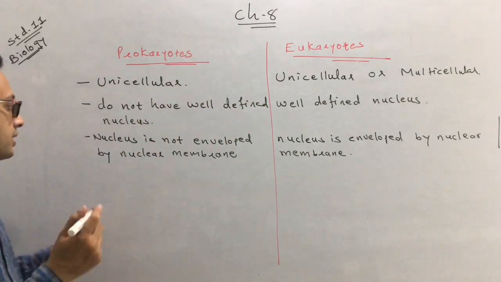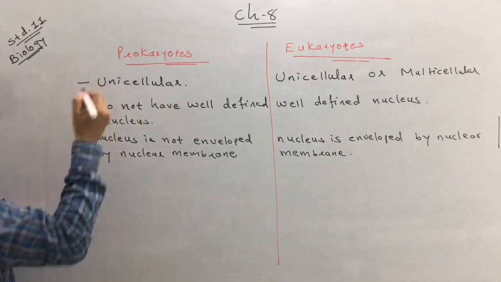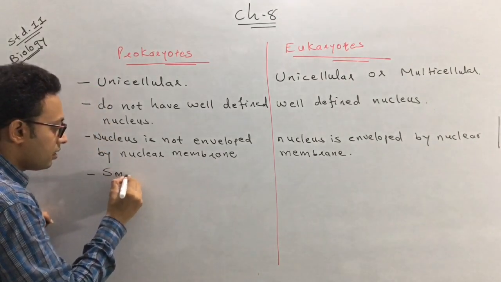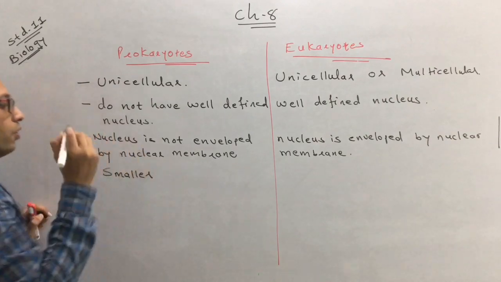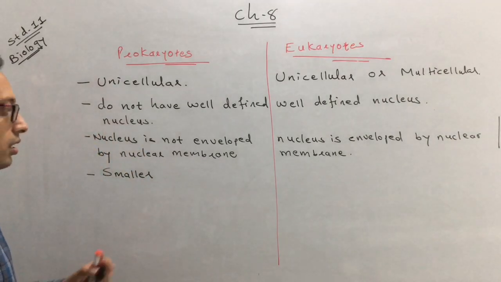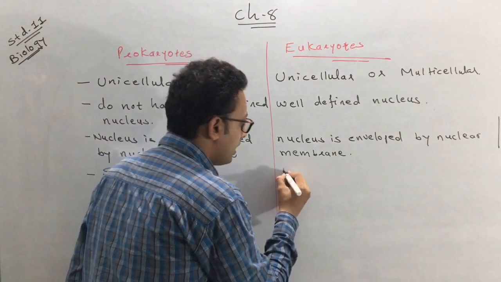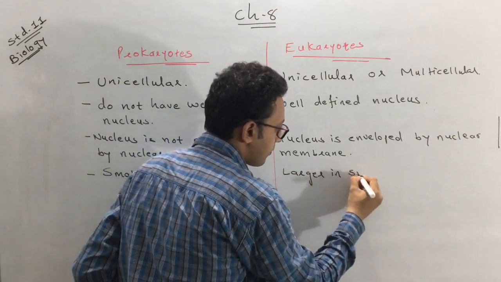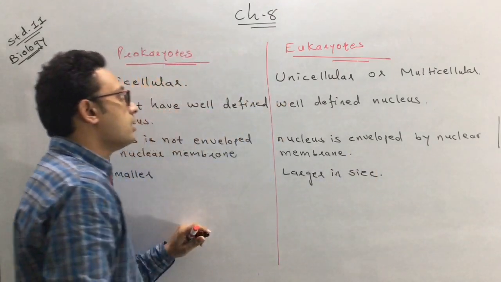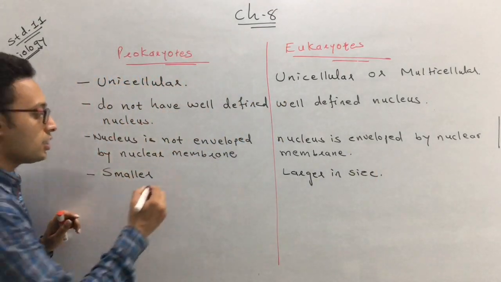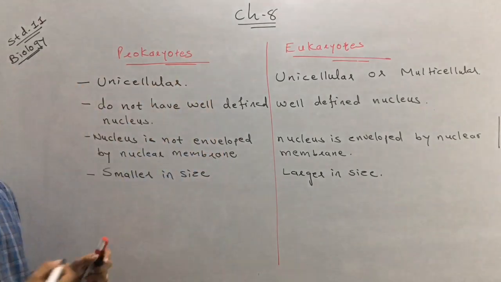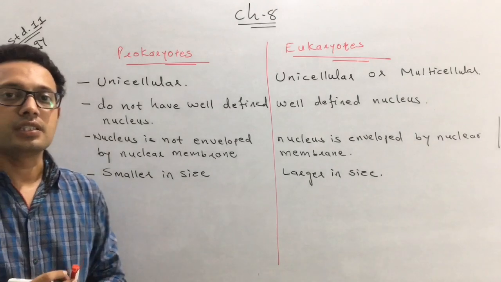Okay, next the fourth difference which exists between the prokaryotes and the eukaryotes. The prokaryotes are smaller in size, but the eukaryotes are larger in size. So the prokaryotes are smaller in size, and the eukaryotes are larger in size.